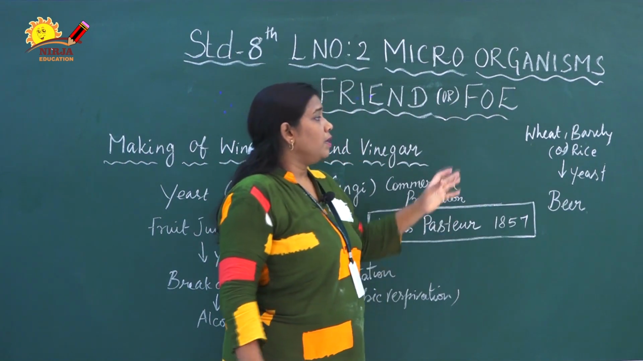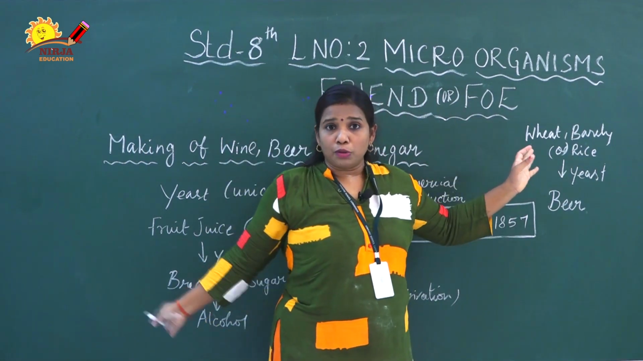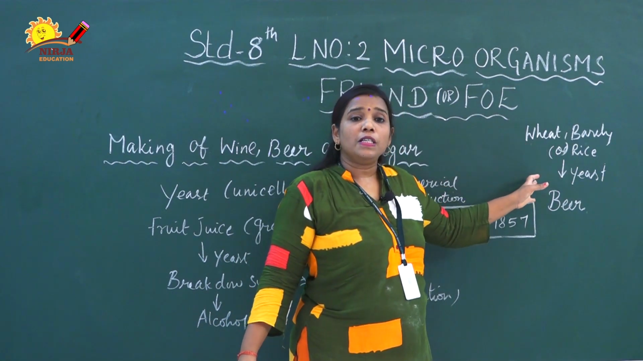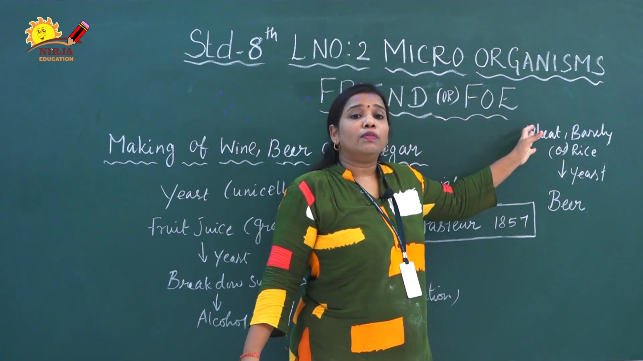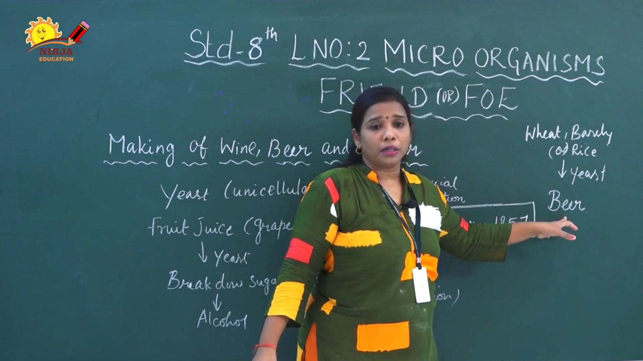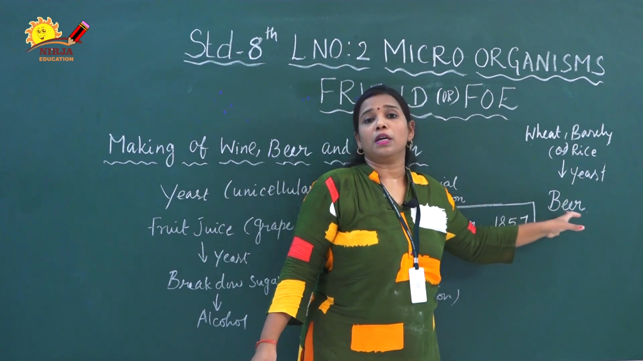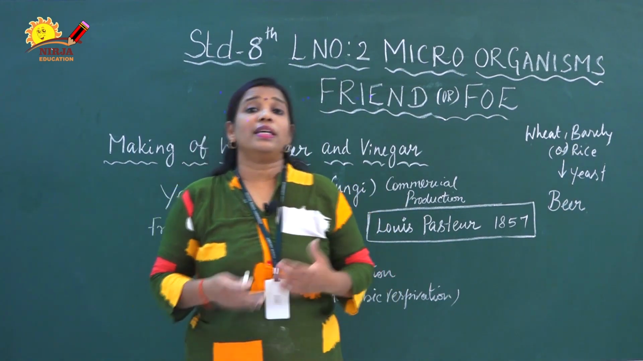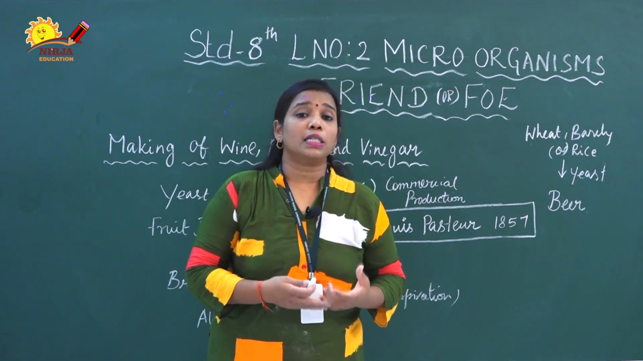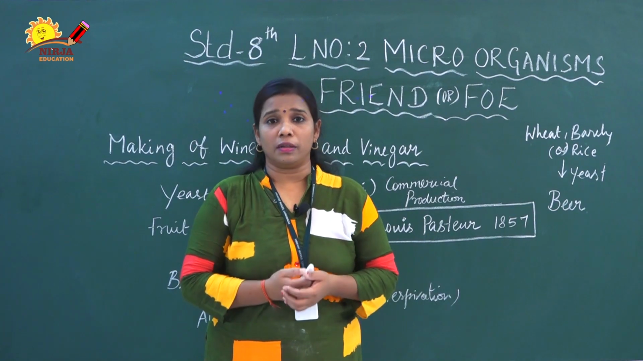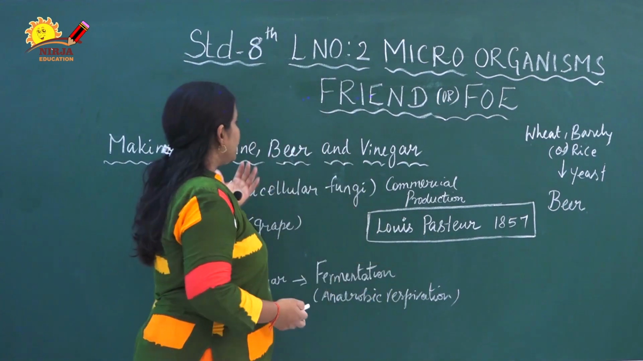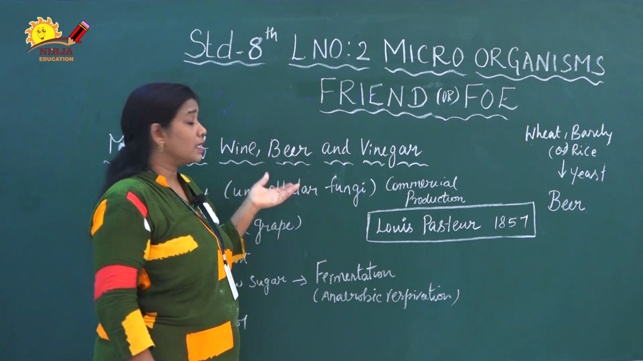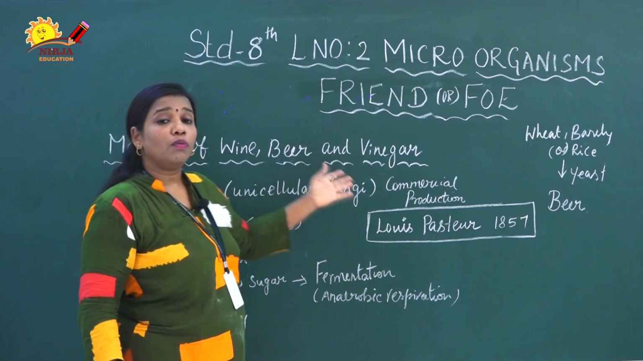At the same time, instead of grape juice, they use wheat, barley or rice. The same yeast is added to it. It converts the sugar into beer. This way they prepare beer also. Grape juice can also be converted into another acid called acetic acid. Acetic acid is commonly called vinegar. So this way the yeast is helpful to prepare different types of commercial products like wine, beer and vinegar.